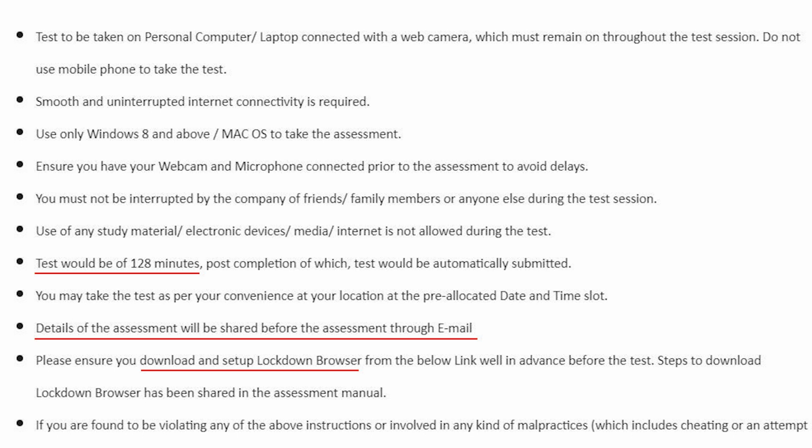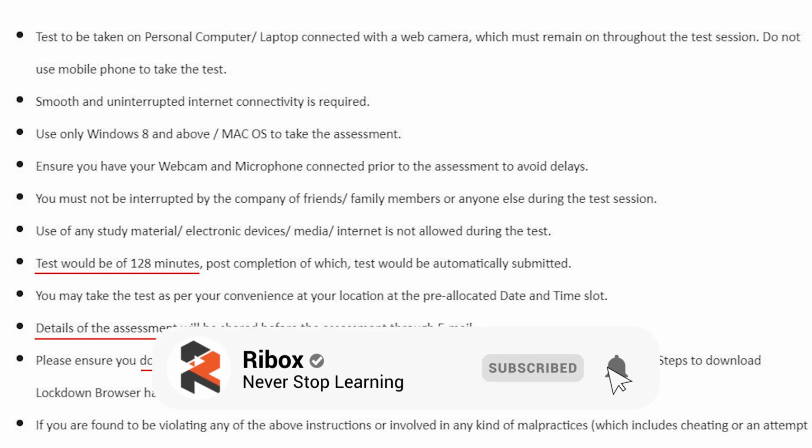The most important information here is underlined in red. The test would be of 128 minutes, post completion of which the test would be automatically submitted. So you need to ensure that you complete everything inside those 128 minutes.